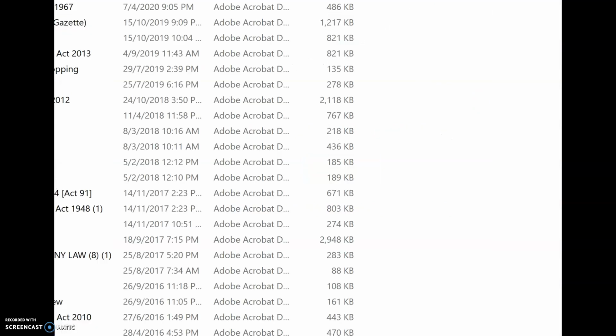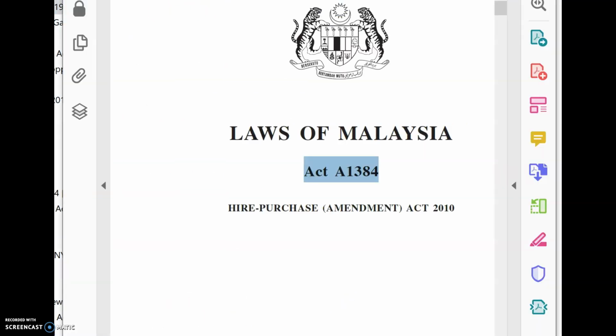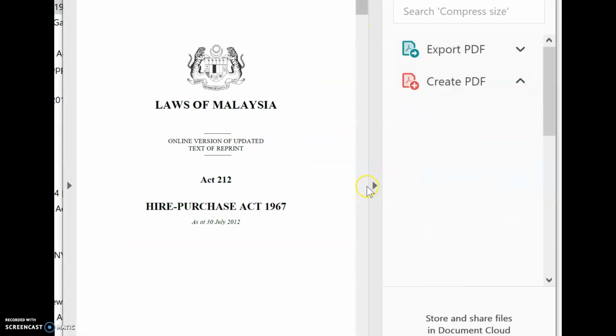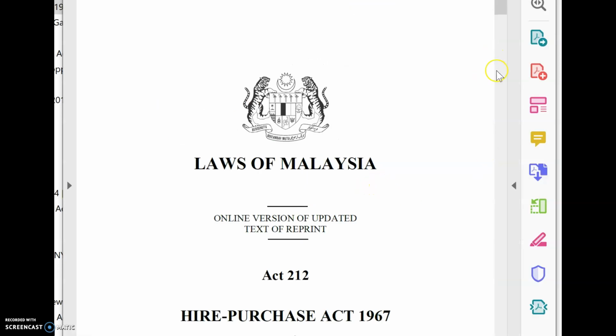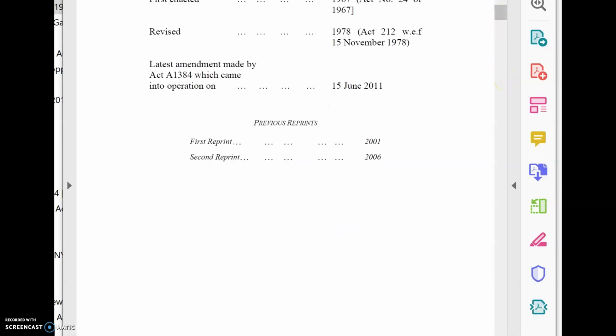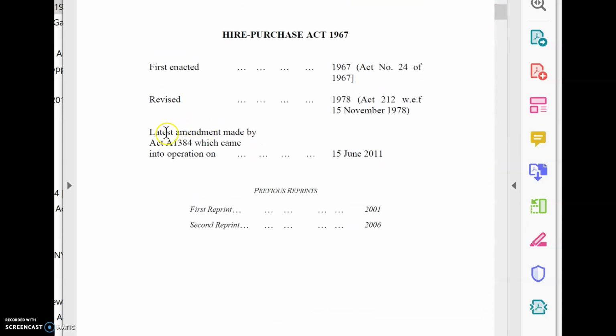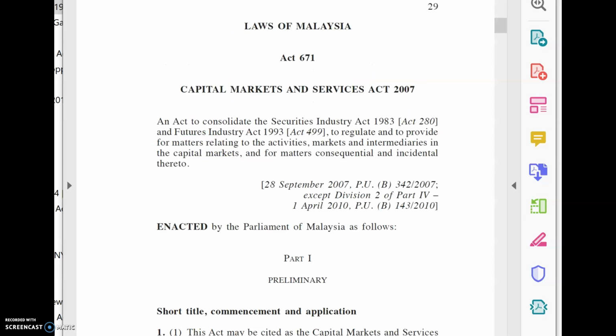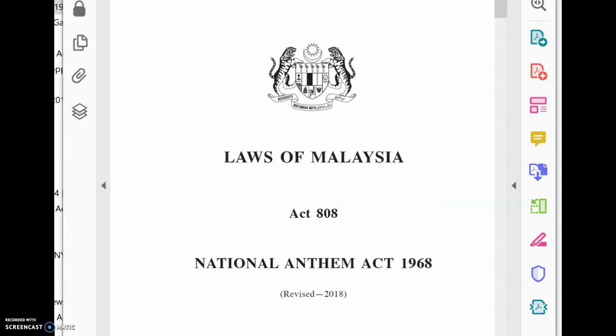section 4. Okay, let me just open again. Section 4, the one that we see 4A. So the latest amendment made by Act A1384, which is this act, right?